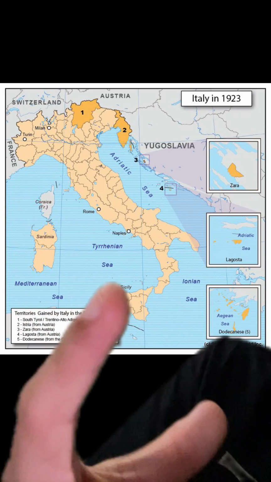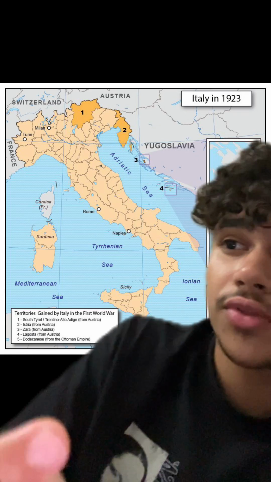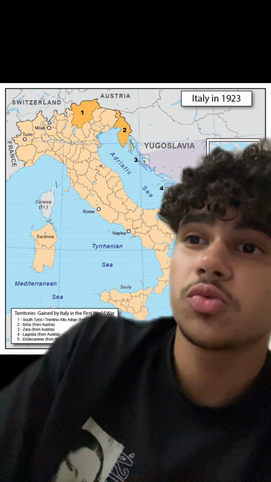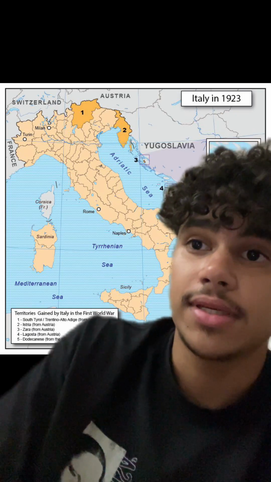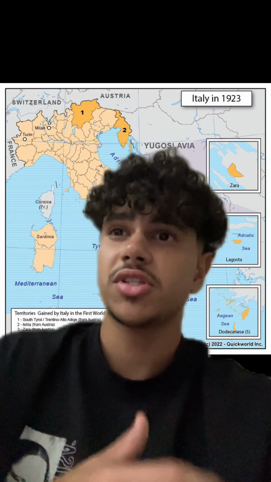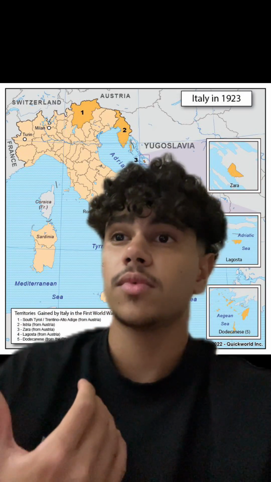This map shows Italy's new borders after World War I. You can see the areas it gained in the north, but not the extra land it expected in the east. That's one of the main reasons Italians were angry after the peace treaties. The economy got much worse. Prices for food and goods went up. Jobs were hard to find, and many soldiers came home to poverty.